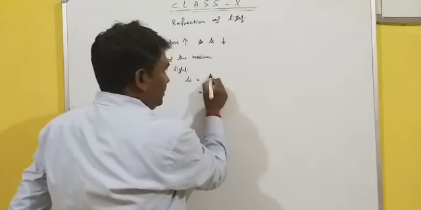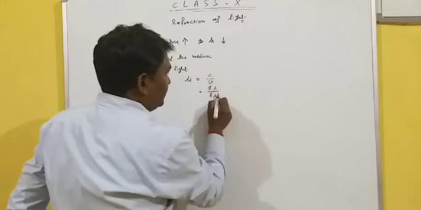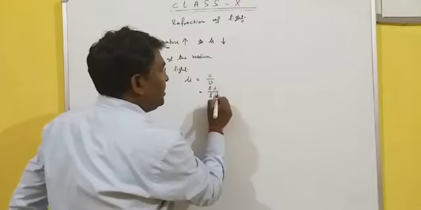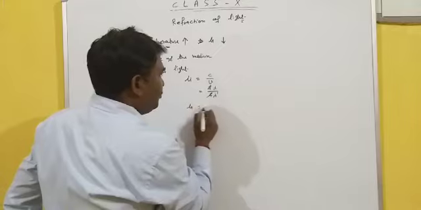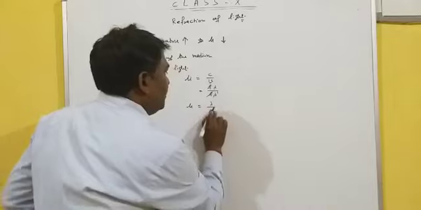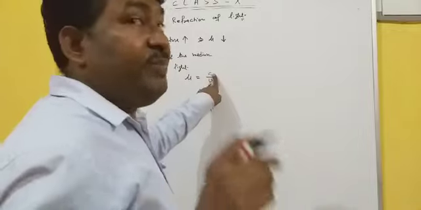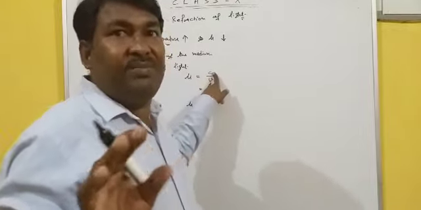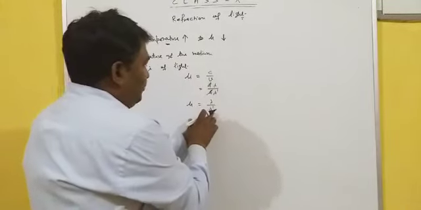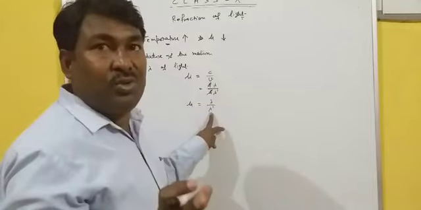Since C is constant, mu is equal to f lambda upon f lambda dash, where lambda dash is the wavelength in the medium. The f cancels out, so mu is equal to lambda upon lambda dash. In vacuum all colors have the same wavelength, but by this formula, the wavelength in the medium and mu are inversely proportional to each other.